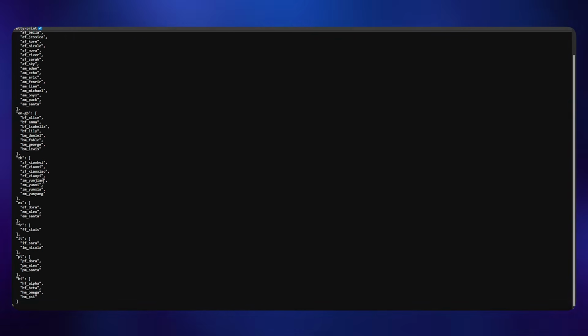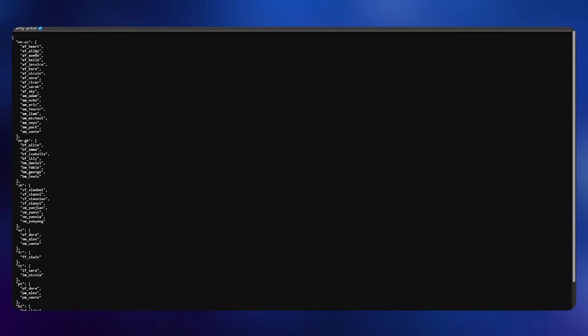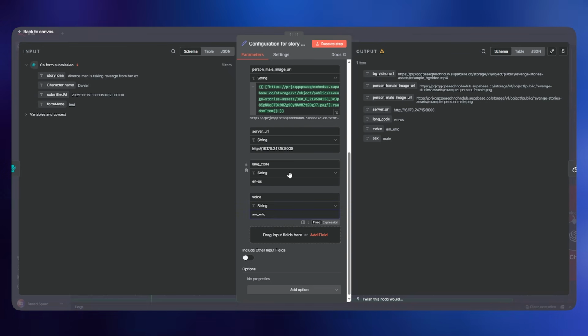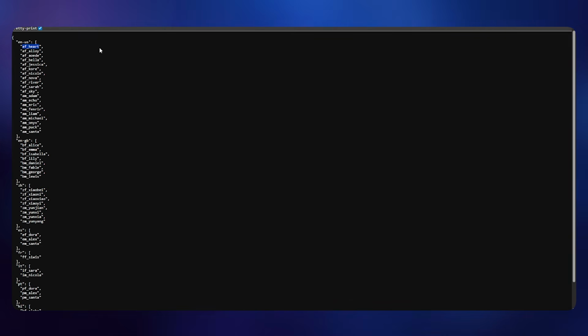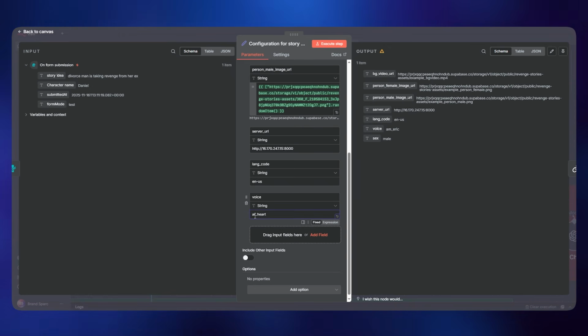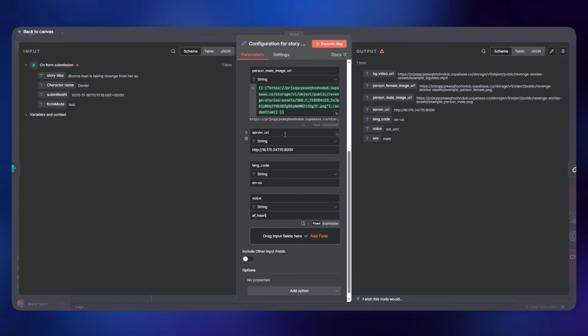So you can use any different voices, like any girl voices, French voices, English, whatever. So we're going to go to the af_heart. I think this one is the good one. Copy that code, go back to n8n and paste it in here. That is it. Okay, so it says AF, which means it's a female voice. If it says AM, if you can see here, AF, and AM is going to be the male voice. So this time we're going to be using the female voice. It's af_heart, and then it's going to be English, and that's it.